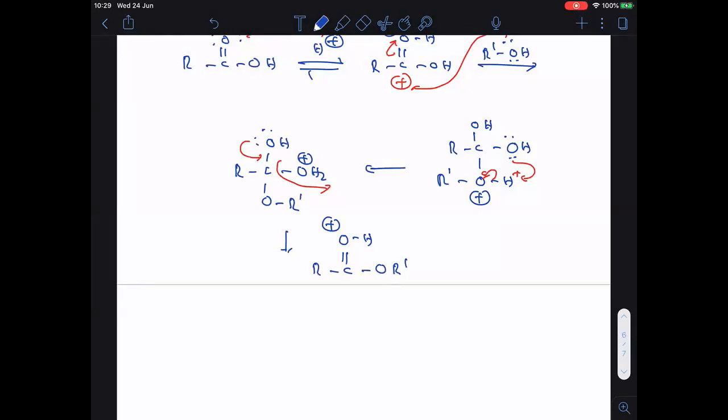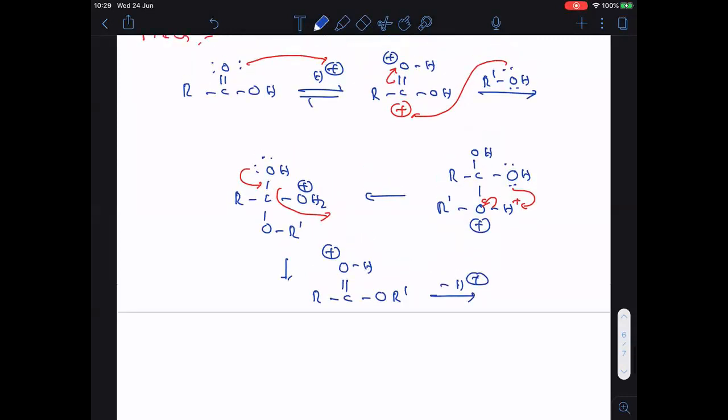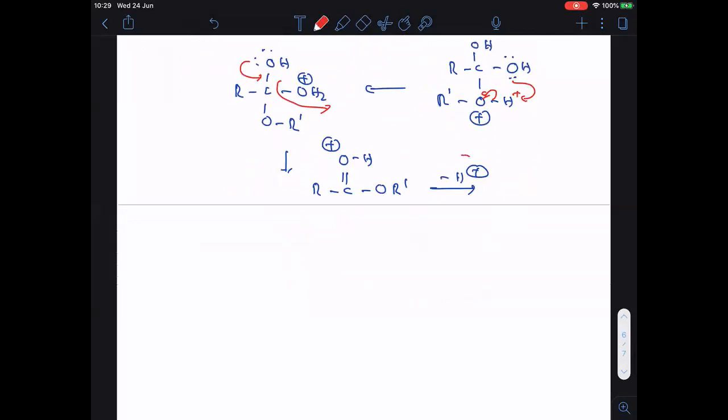But remember, oxygen cannot bear the positive charge. So immediately H+ is removed. See now, in the first step, H+ is used. In the second step, H+ is removed. So it is an acid catalyzed mechanism.